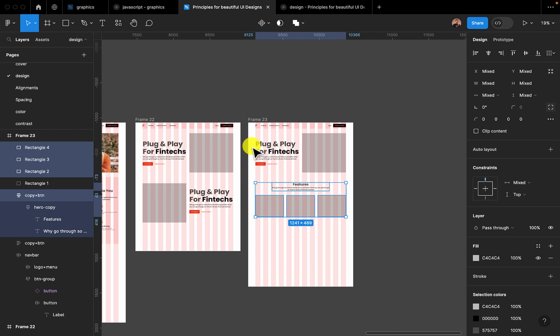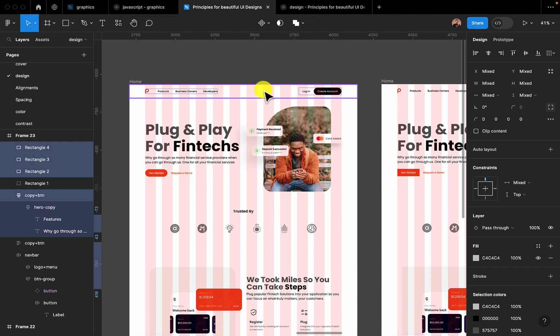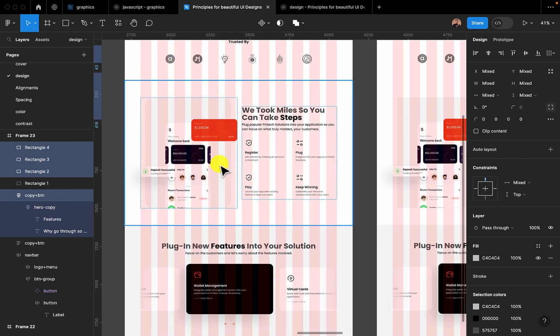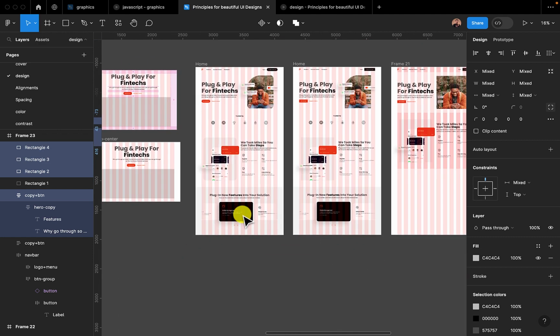When you want to design a web page and you want to come up with the structure of that particular web page, in other words, how are you going to place your elements across that page? The first thing you want to know is that we design section by section. For example, if you take a look at the design we've done, how many sections have we done? We did the navbar, we did the hero, we did this trusted by section, we did this step section, we've done this plug-in feature section. I could go ahead and create other sections till I get to the footer section.